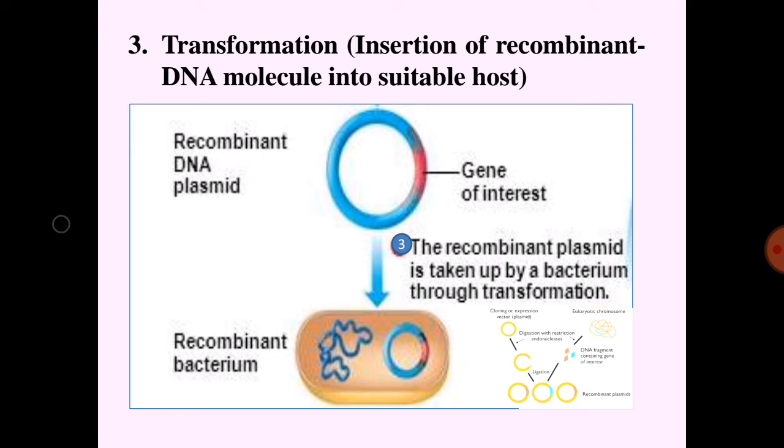A competent host cell is one which accepts the recombinant DNA molecule and allows it to reproduce autonomously within it. The host cell that accepts the recombinant DNA molecule is called the cloning organism, which finally contains its own genes as well as the incorporated genes of interest.